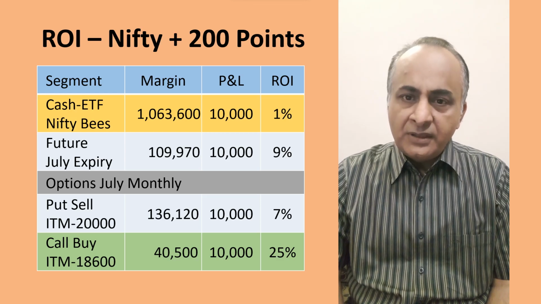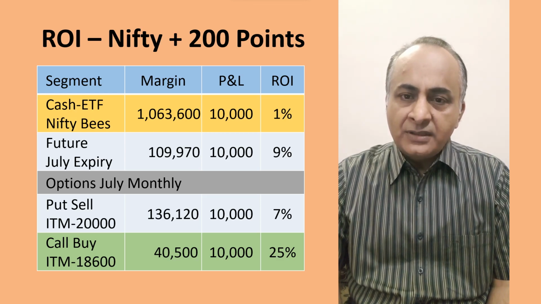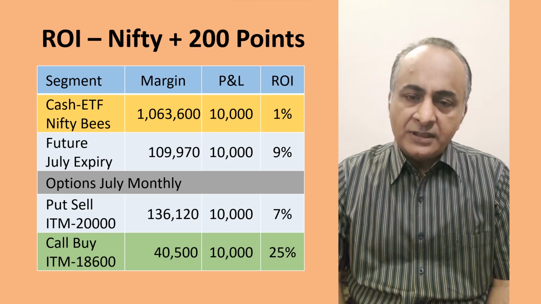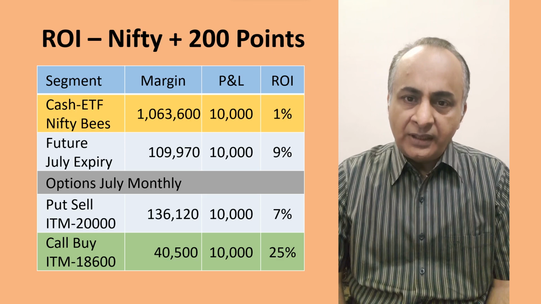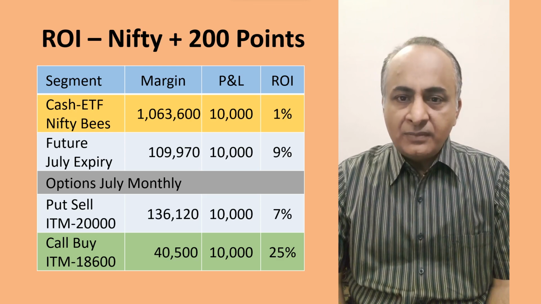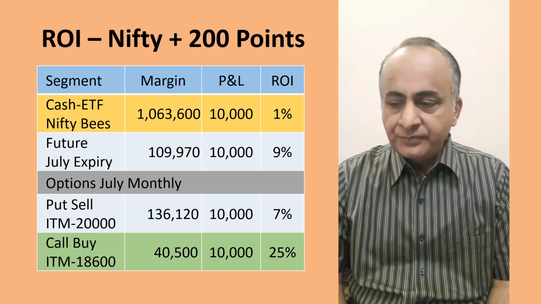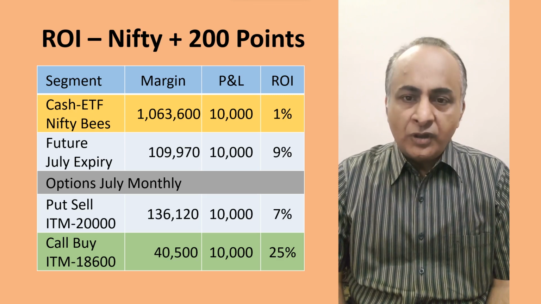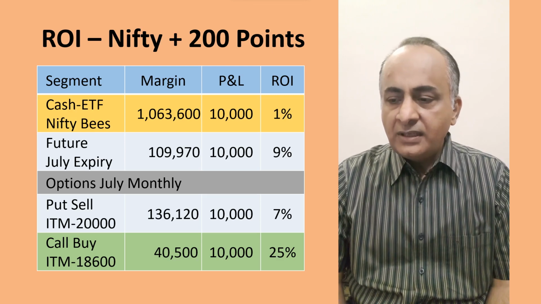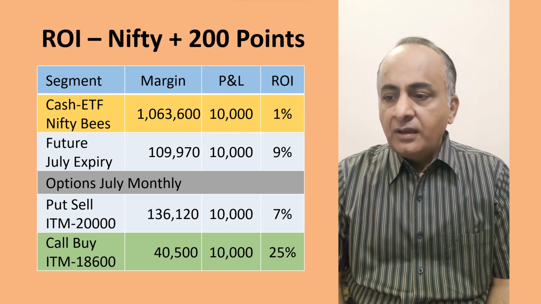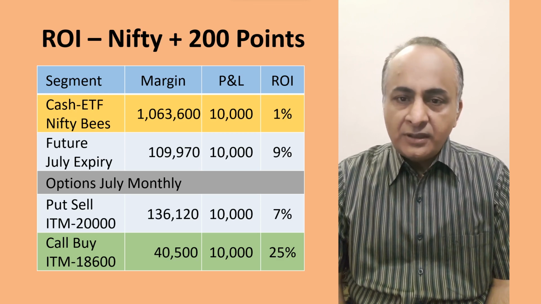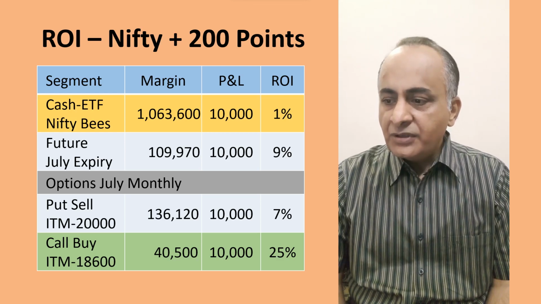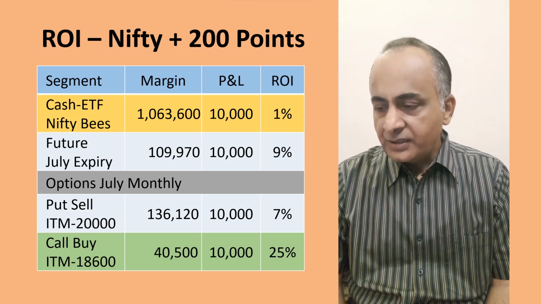It will naturally be the lowest because the margin requirements in the cash segment are the highest, and option buy will always have the highest ROI because the margin requirements are the lowest in option buy. So in cash, for a 200 point move, you get around 1%. In future, since margins are a little lesser, you get around 9%. Option sell, you get around 7%, and option buy, you get 25%.